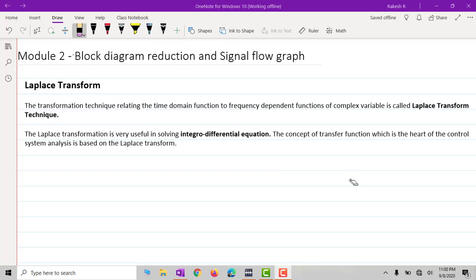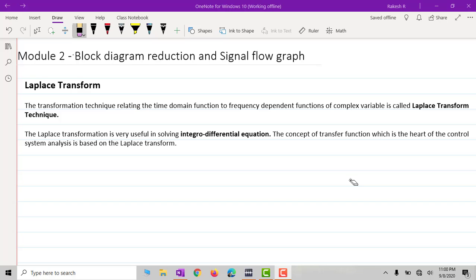Now, Laplace transformation, generally some sort of a calculus part is involved and some sort of algebraic part is involved in this. It is a technique which is talking about the function here. Maybe we can say it is a function of time. In engineering, we talk about the time.